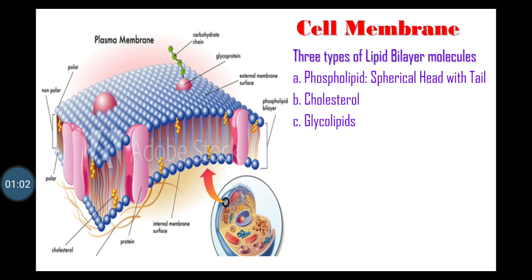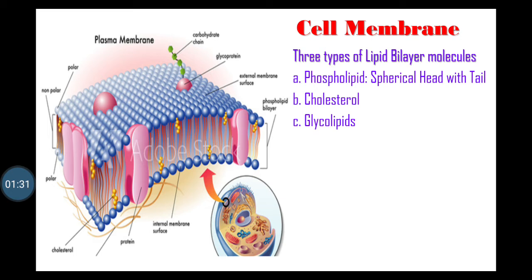Phospholipids are spherical head with tail, and head of phospholipids is polar and hydrophilic, means water loving. Tail of phospholipid is a non-polar fatty acid and hydrophobic, means water hating. Head of phospholipid faces the outer side and tail forms the inner portion of the lipid bilayer to create the hydrophobic part at the center of cell membrane.